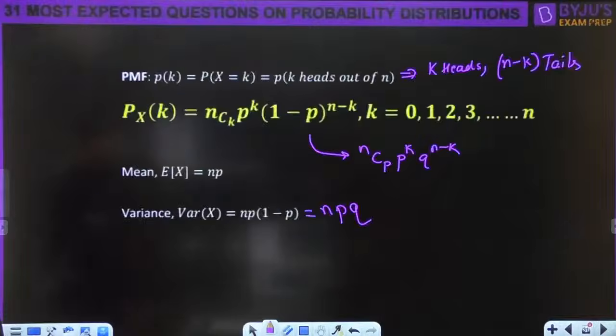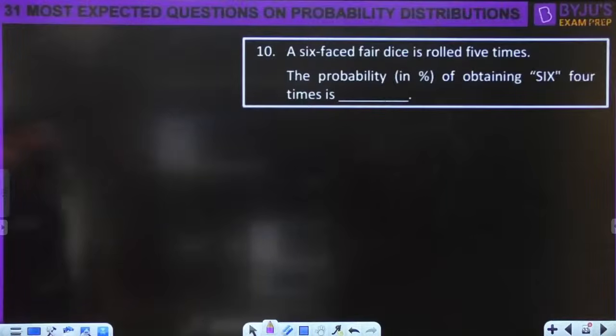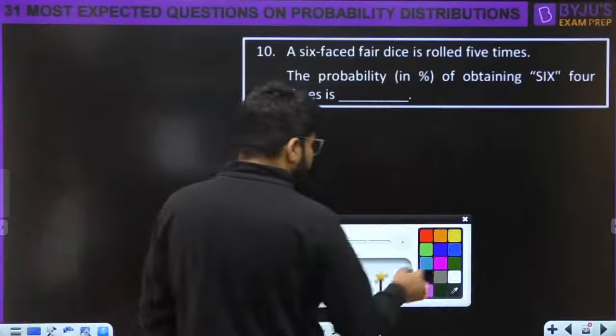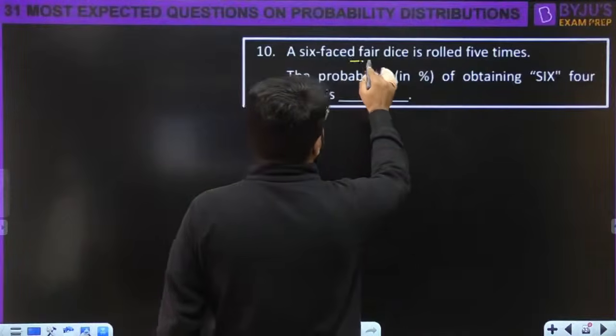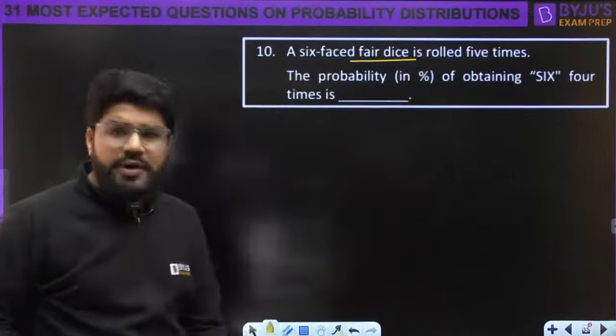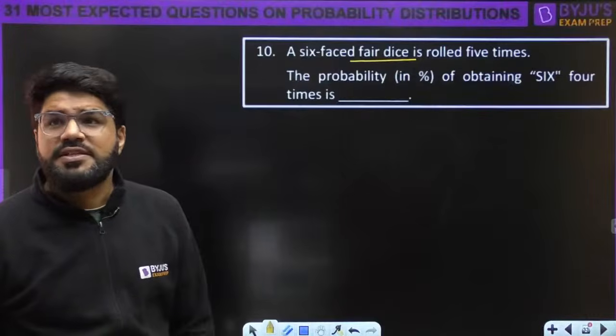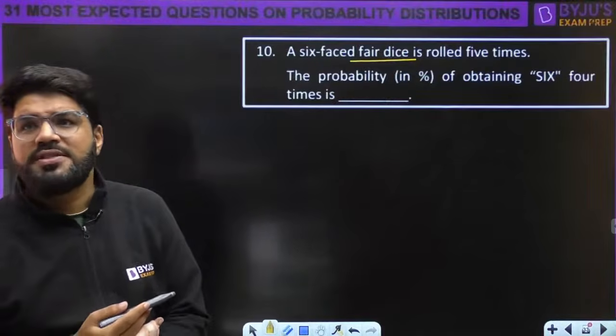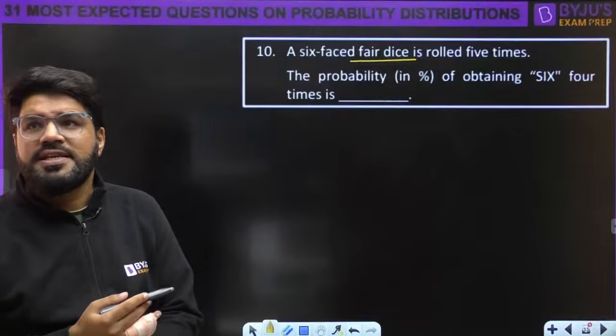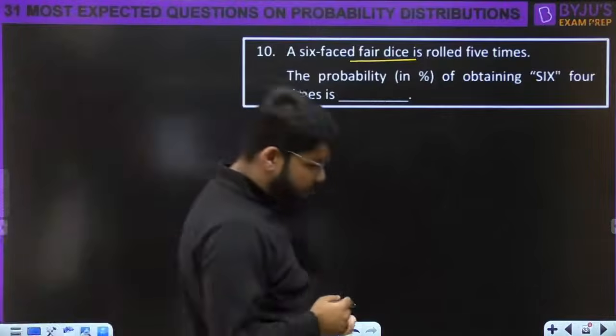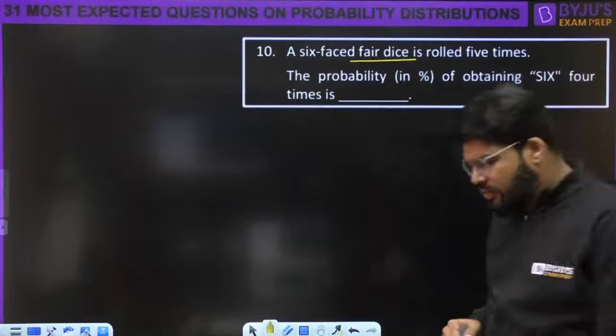Okay, so next question here is, ये तो study कर लिया. A 6-faced fair dice. Now again, you see, fair dice. I told you the question is not necessarily only coin, coin, coin. Now a 6-faced fair dice is rolled 5 times. What is the probability of obtaining 6 four times?